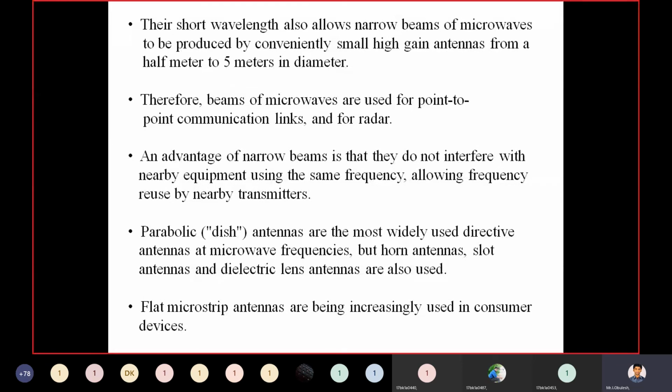We have different kinds of antennas. We need to take one example for that.